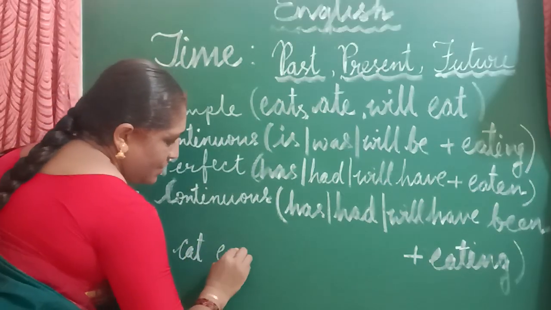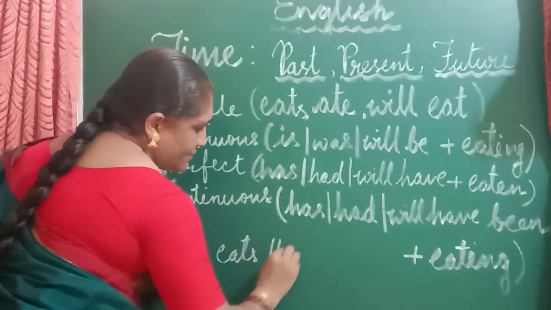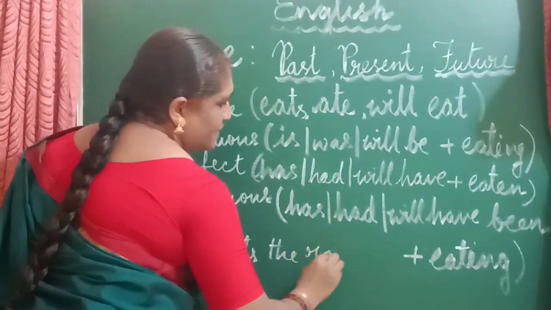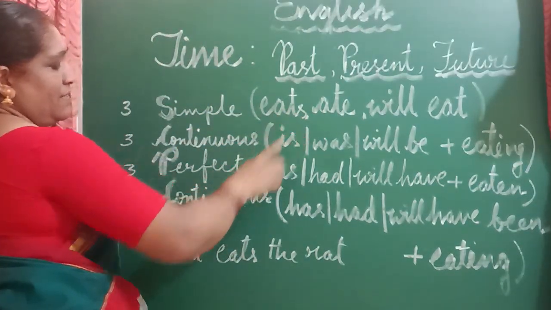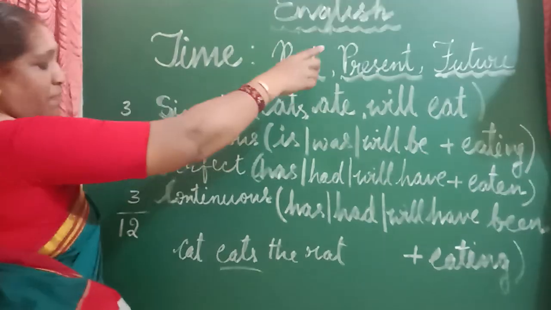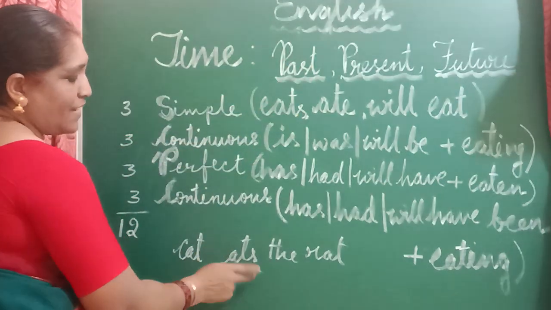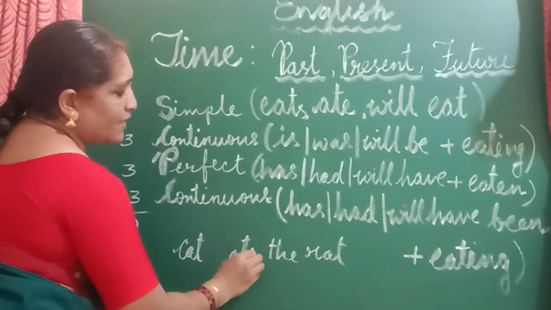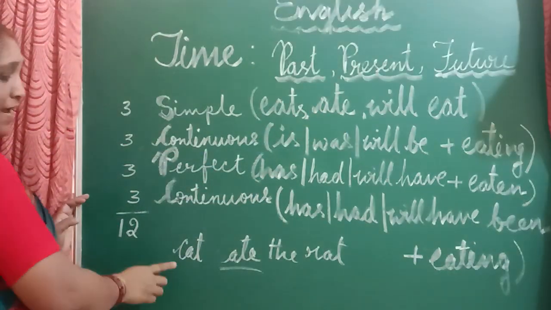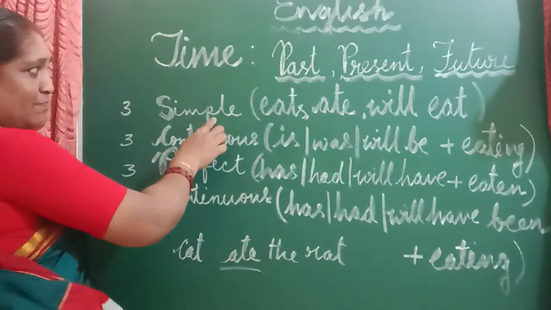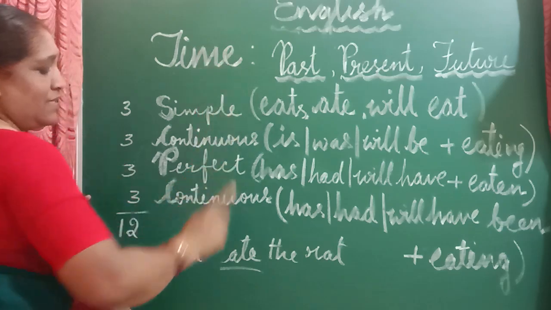Cat eats the rat is our simple present tense. Now the simple past tense will be "cat ate the rat." Cat ate the rat will be our simple past tense.